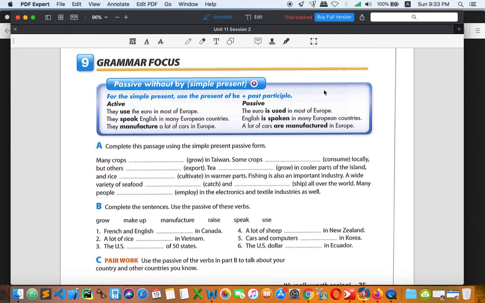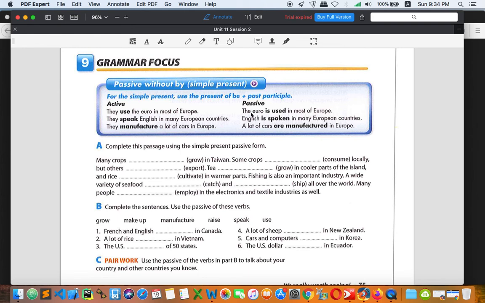Okay, let's take a look at this example. You probably don't remember the lesson that I explained on Friday, but let's try once again. They use the euro in most of Europe. As you can see right here, it is present simple. Let's take a look at the subject, they. This is an active sentence, so it means people use the euro in most of Europe.